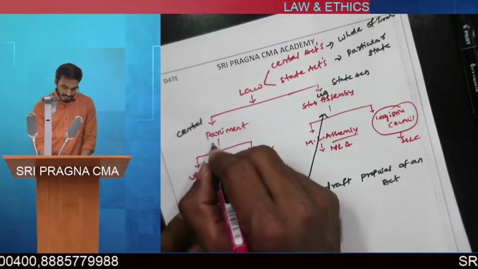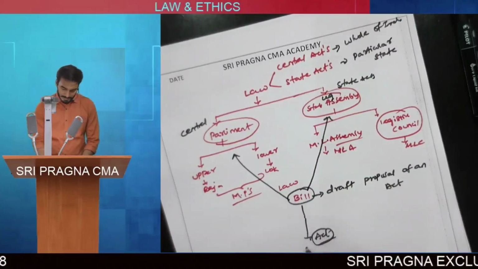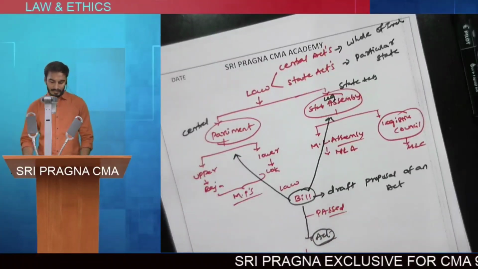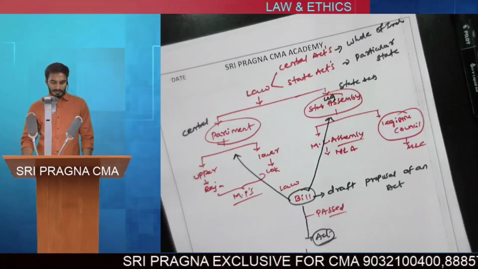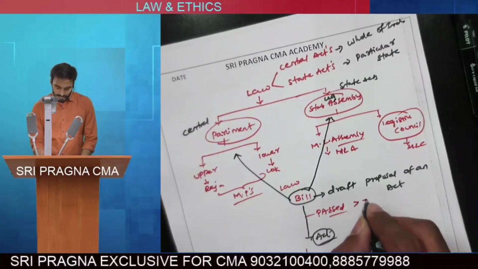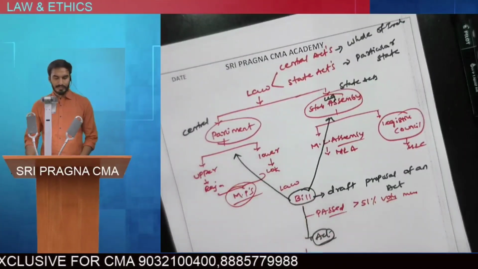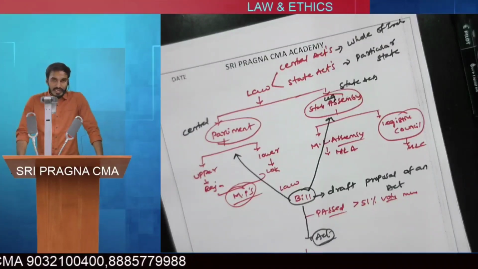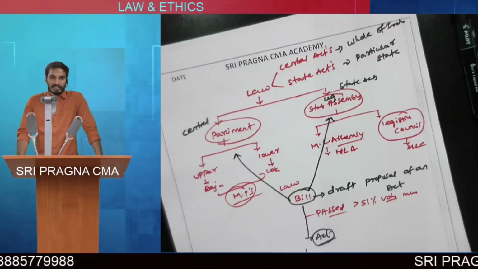Once the bill is placed in the Parliament or State Legislative Assembly, the bill must be passed at the houses of the Parliament or the houses of the State Legislative Assembly. For passing of the bill at Parliament, at least 51% of the members of Parliament have to make a favorable vote in order to pass the bill.